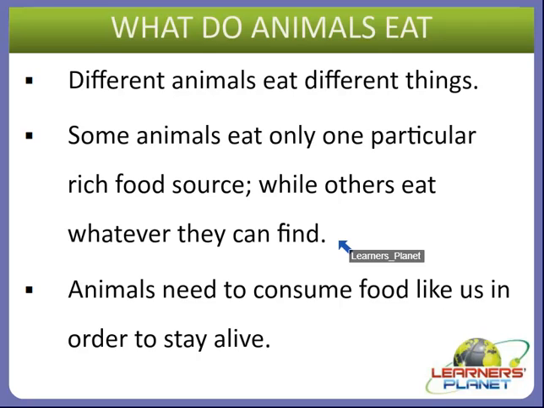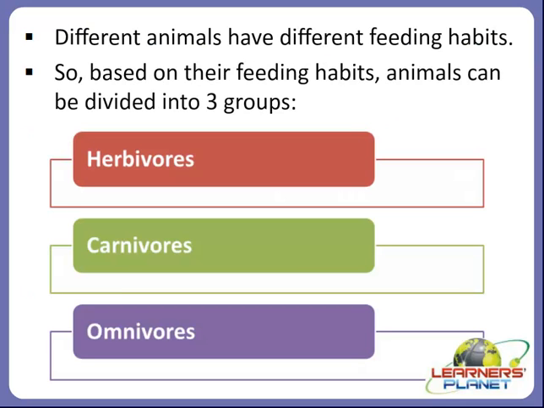So different animals eat different types of food, and an animal's mouth, teeth, and even body structure all help it to eat a certain type of food. So we can come to know what type of food an animal eats just by looking at its body and mouth. Based on this, we can say that different animals have different feeding habits, and based on their feeding habits, animals can be divided into three groups. The first one is herbivores, the second carnivores, and thirdly omnivores.